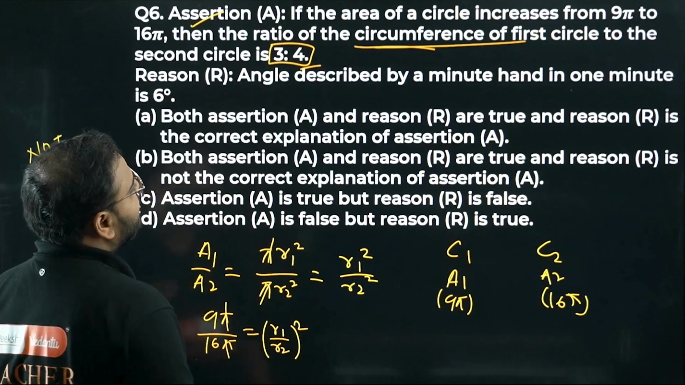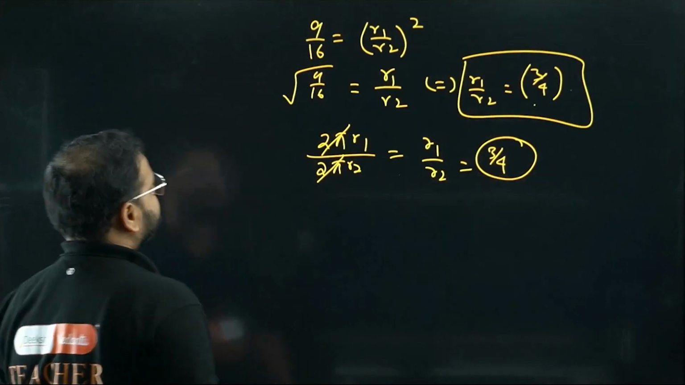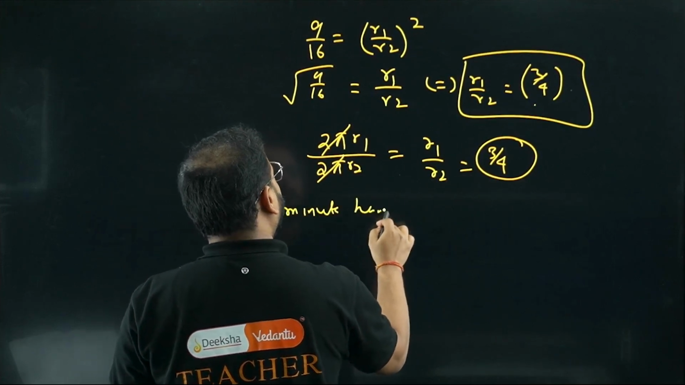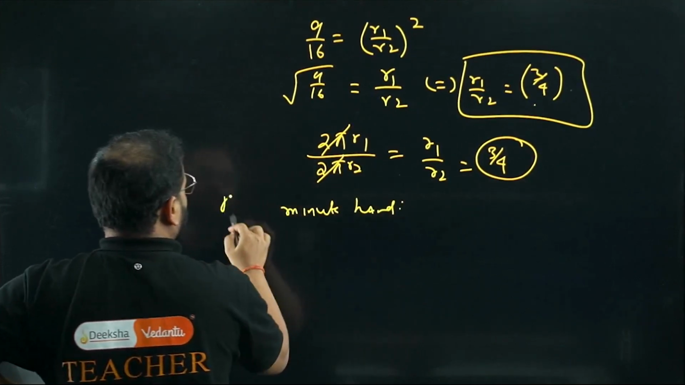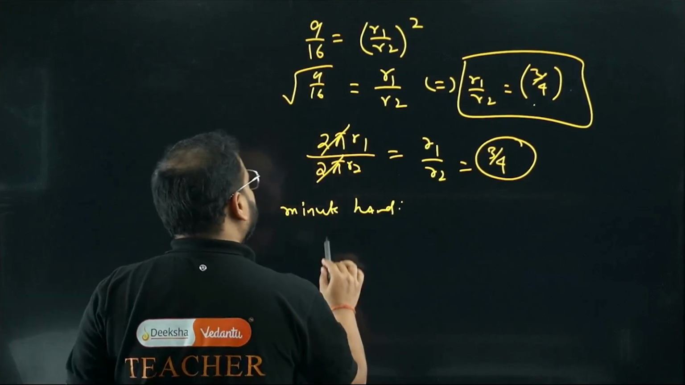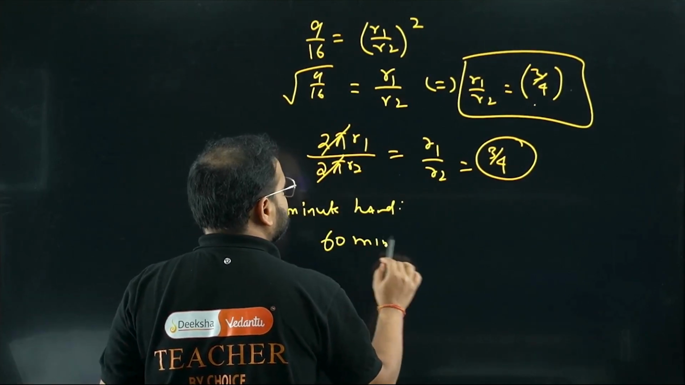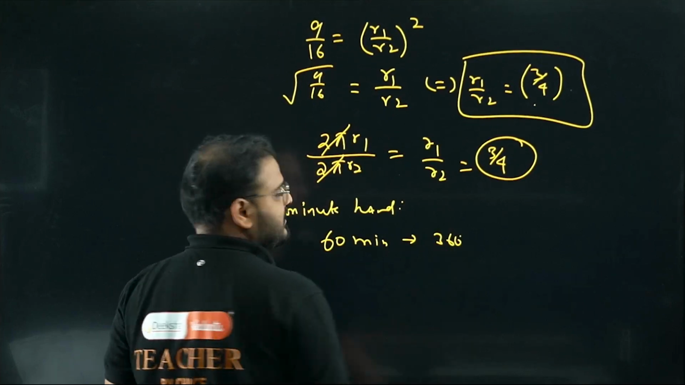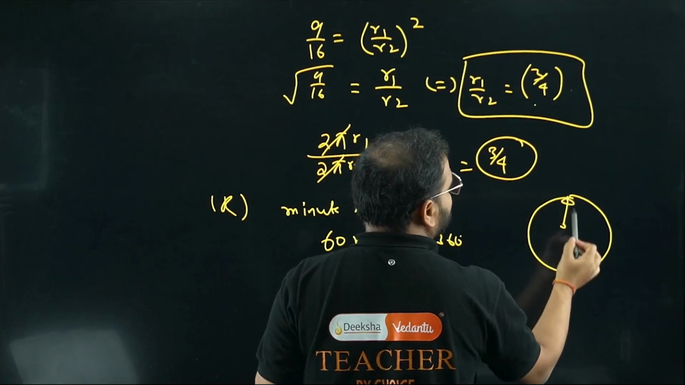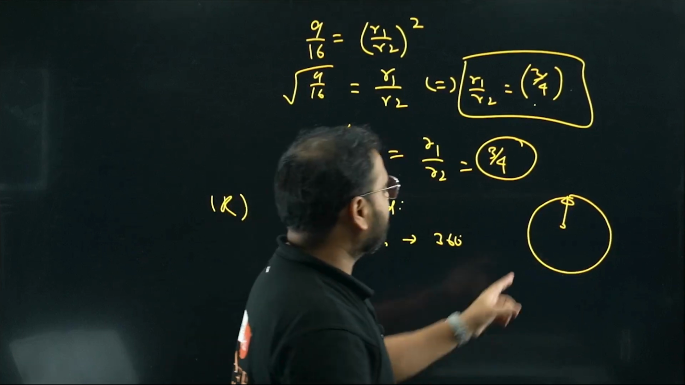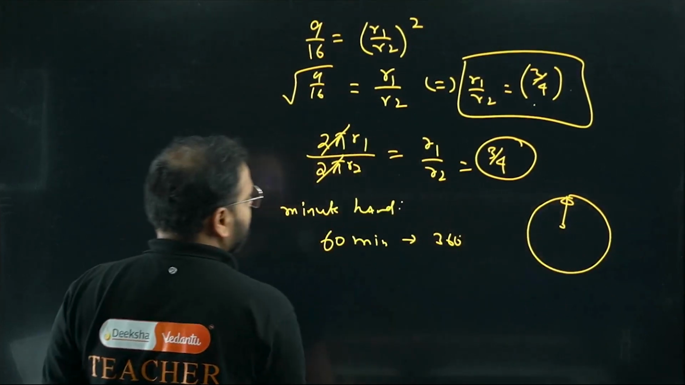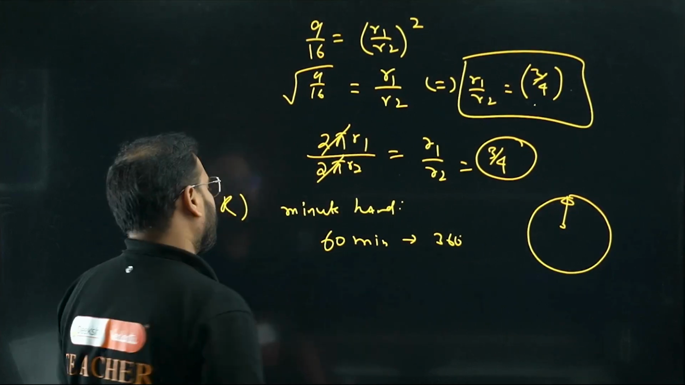Angle described by a minute hand in 1 minute. Check here, this is for the reason. So for the minute hand, what is the property? 60 minutes. This angle, right? 60 minutes means the minute hand will go from this to this, the same position. 60 minutes in 1 hour. So the minute hand will go a full circle in 1 hour. So 60 minutes, 360 degrees. 1 minute?